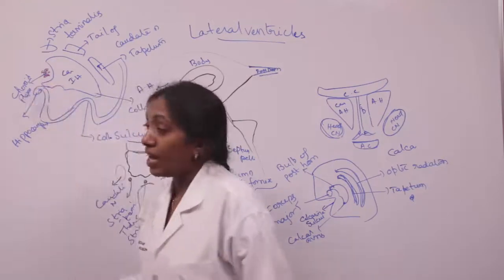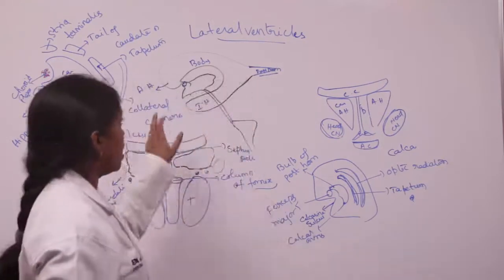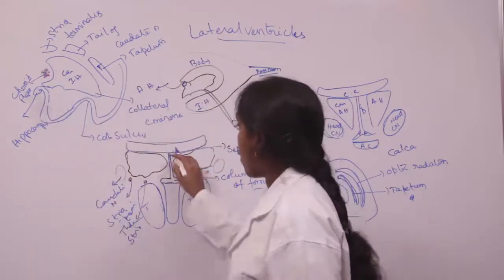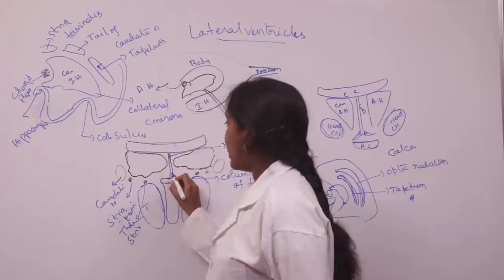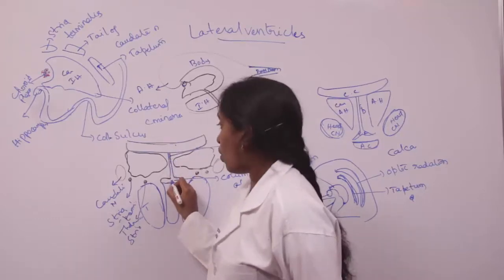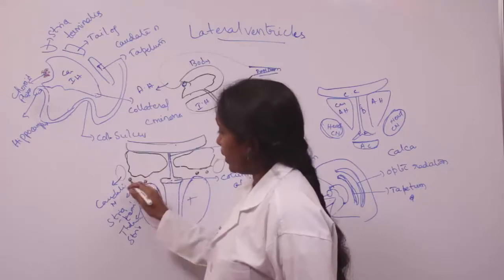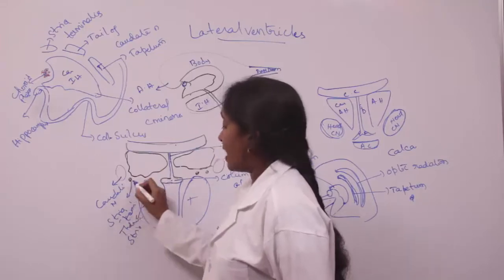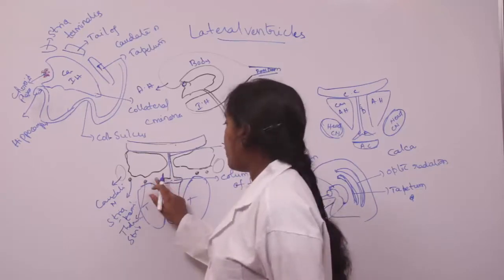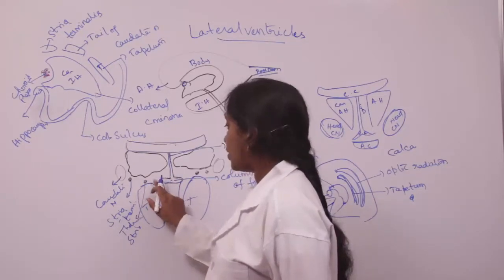So this is about the body of the lateral ventricle. The body of the lateral ventricle is bounded above, the roof is formed by the corpus callosum, and the medial wall is formed by the septum pellucidum as well as the column of fornix. The floor is formed by the caudate nucleus as well as stria terminalis and the thalamostriate vein, and here the upper part of the thalamus.